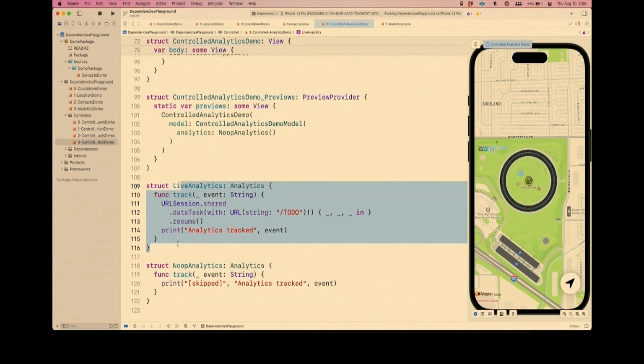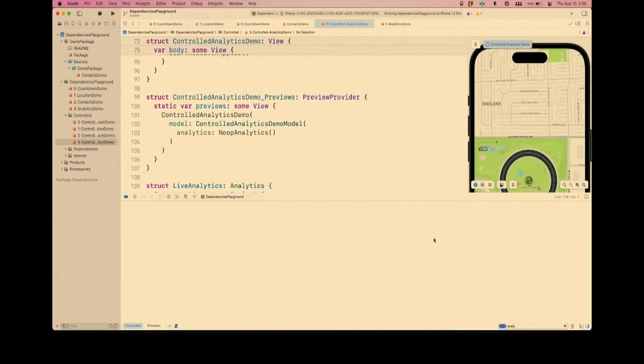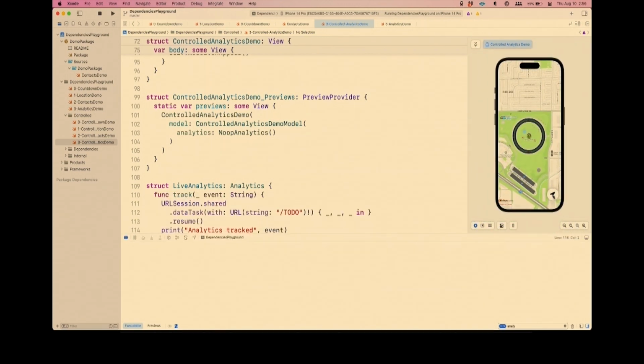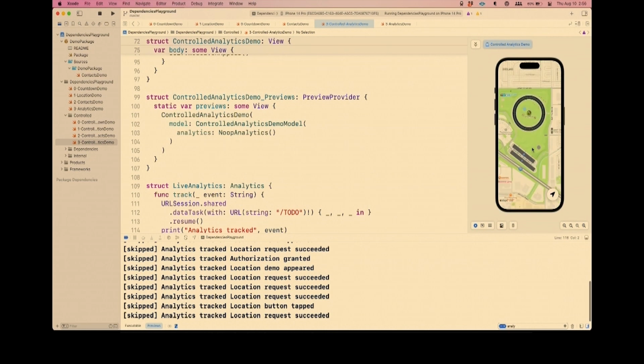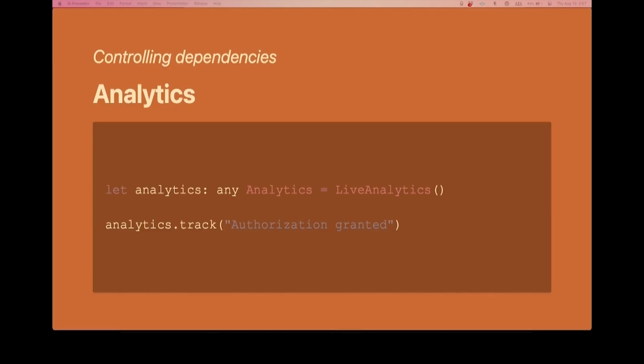And so now when we run this and we look at the logs, oh, and preview, thanks. Now when I refresh this over and over and over, these are all skipped analytics. We don't have to worry about muddying up the data on our servers. All right, so we've taken control over this analytics client, and we don't have to be afraid of accidentally tracking real data out on our server and messing up our business decisions. Okay. All right, so that's a good example.